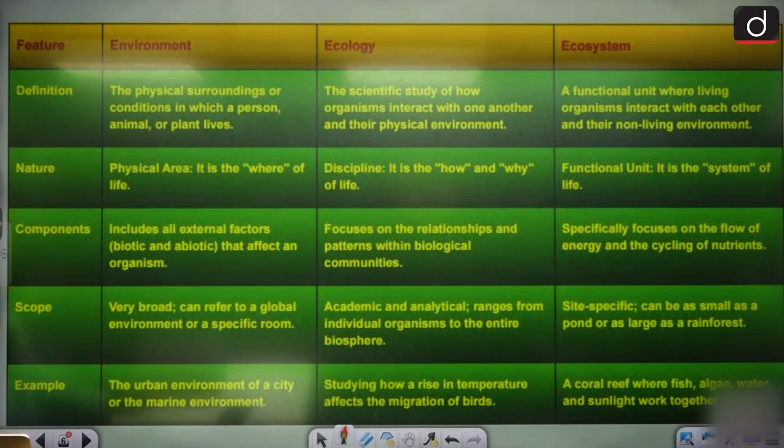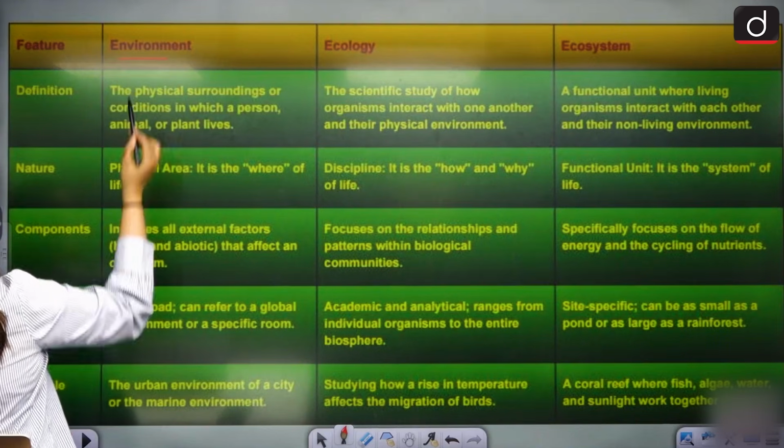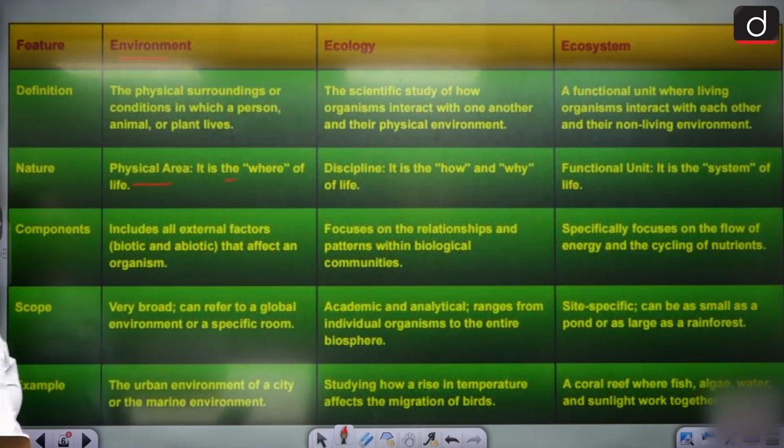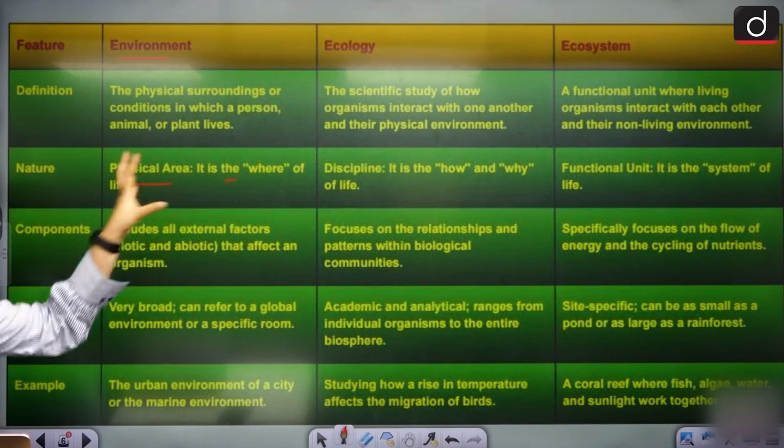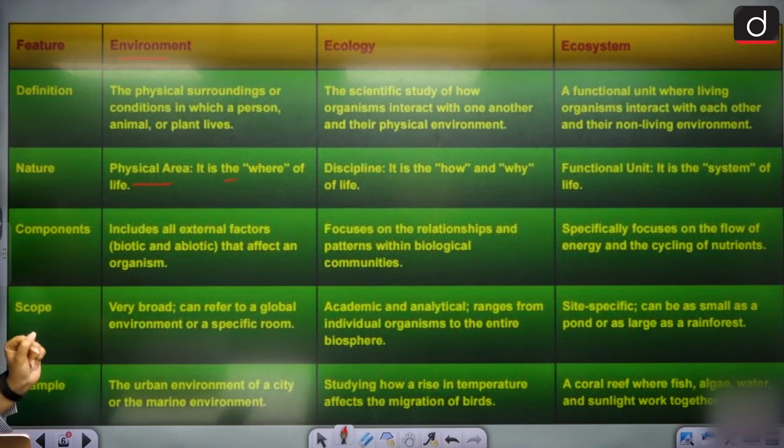All right. Let's see the differences then. Definitions we've already seen. What is the nature? In terms of environment, we see physical area. It is the where of the life. Where are you doing this? In this particular environment.